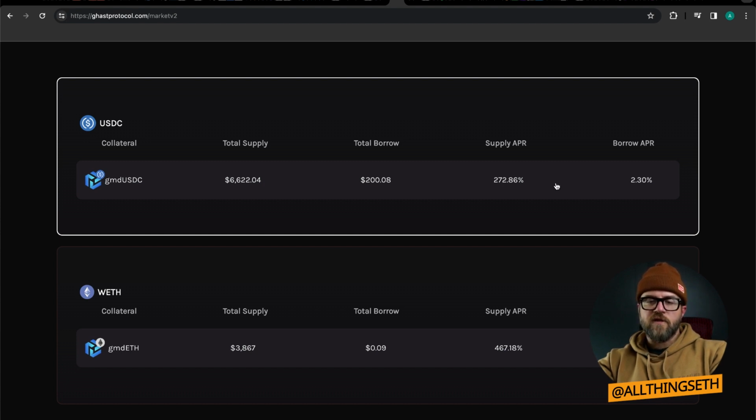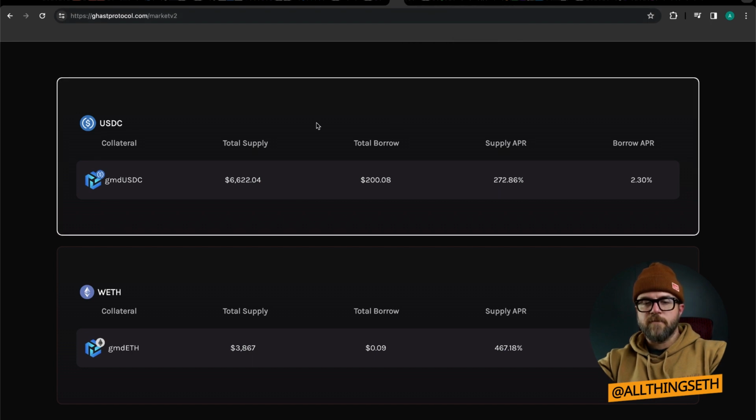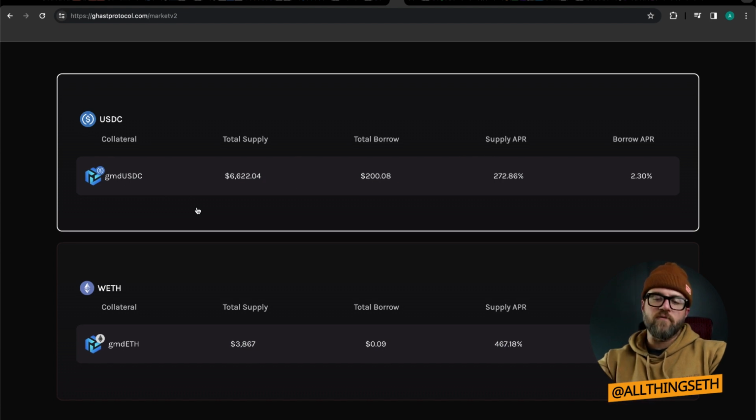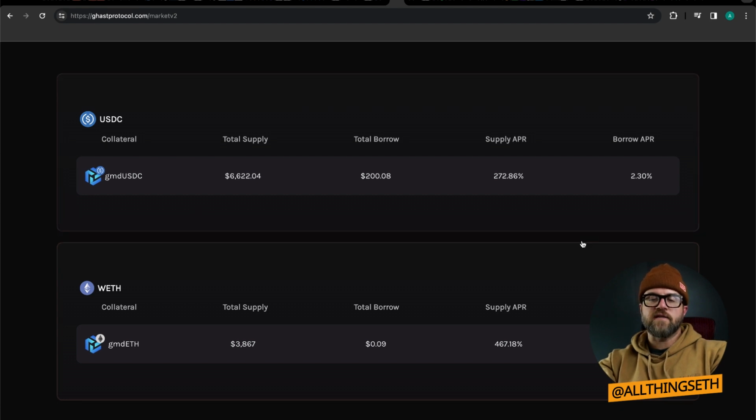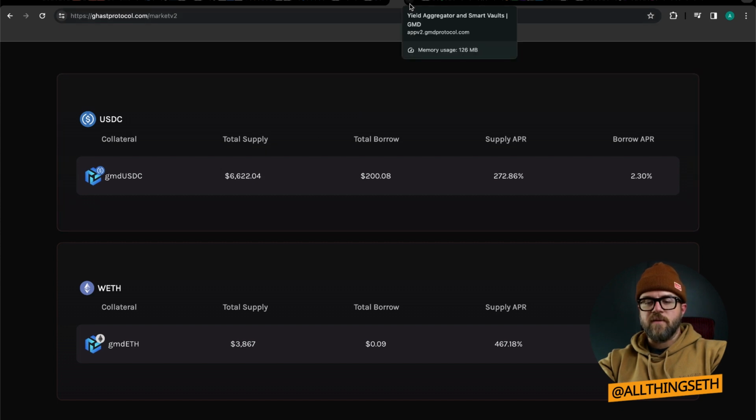15-16% there, and you could loop it again and just redeposit the USDC that you get from this, put it back into GMD's USDC GMX V2 vault, put it into here again and loop it a couple times. You're not going to get liquidated because of leverage in this specific strategy as long as the borrow APR stays lower than your generated APR at GMD.